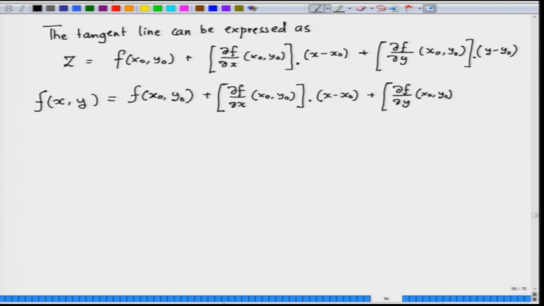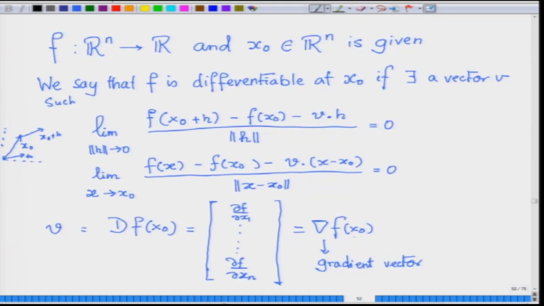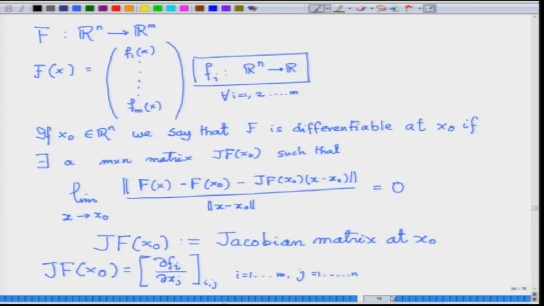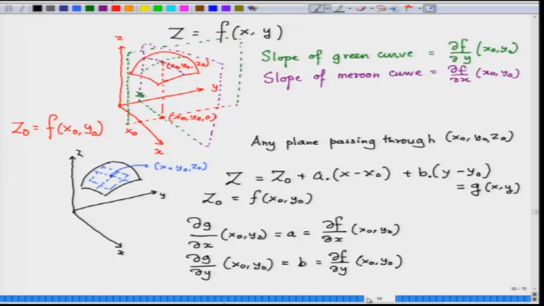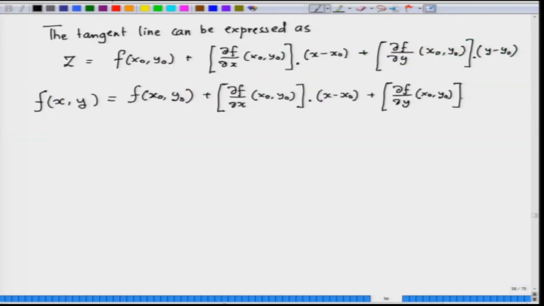See, these are all evaluated at x naught, y naught. All the vectors and so on that we have done before, everything here is evaluated at x naught, y naught. Here x naught is the vector in R n basically, but we are just doing it for two variables. When I am doing the geometry, I am just trying to explain it in terms of two variables, times y minus y naught plus error.